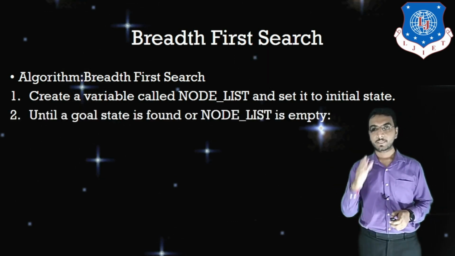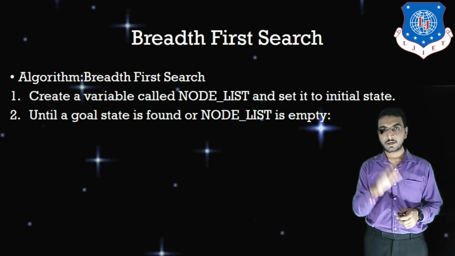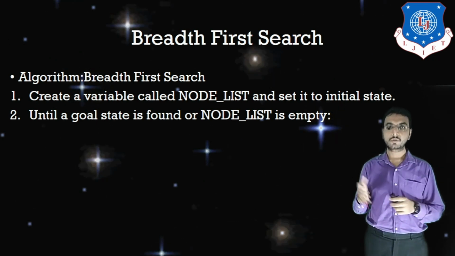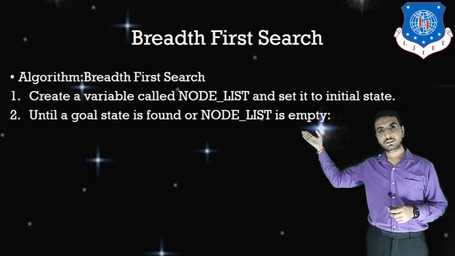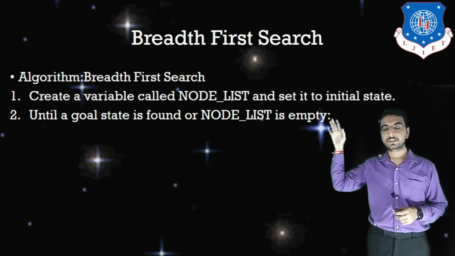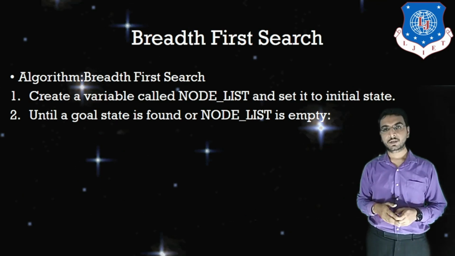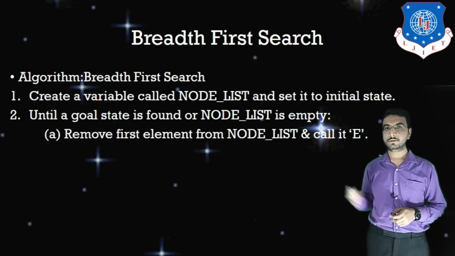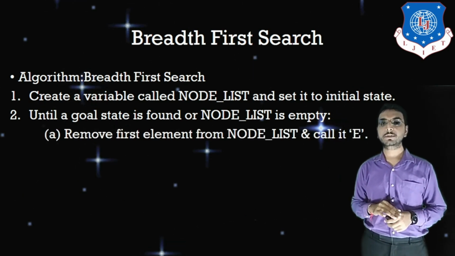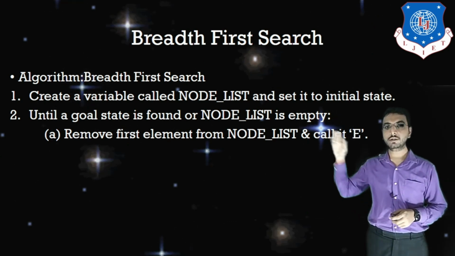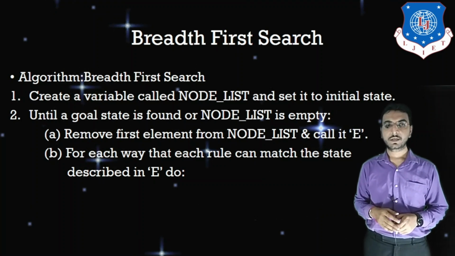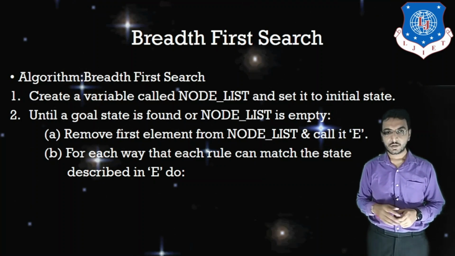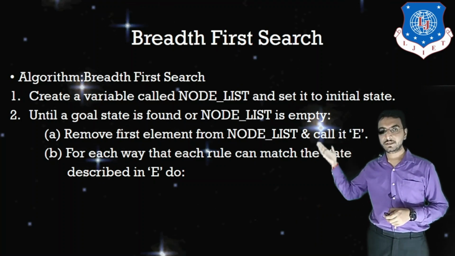Next step: until a goal state is found or node list is empty, we are going to traverse this loop. In this step 2, the first step is to remove the first element from node list and call that node E. The second step is, for each way that a rule can match the state described in E, do this.